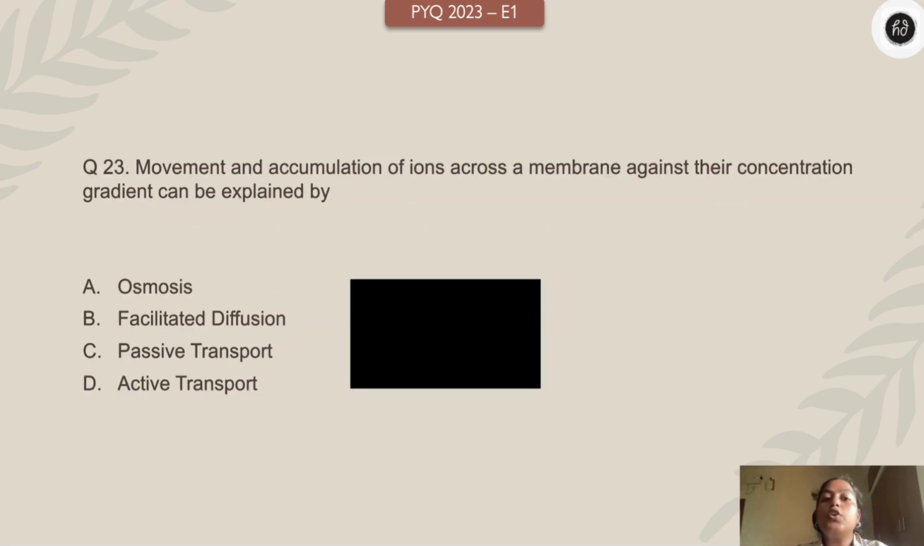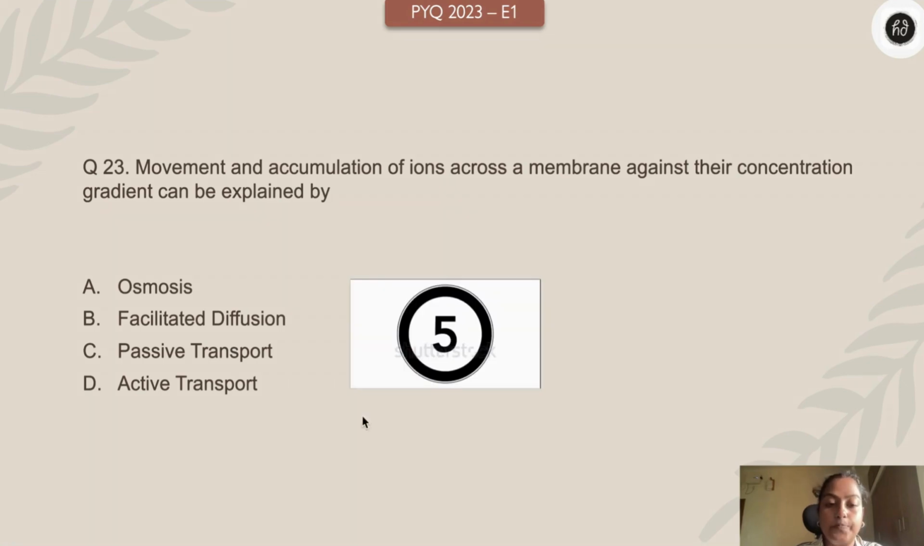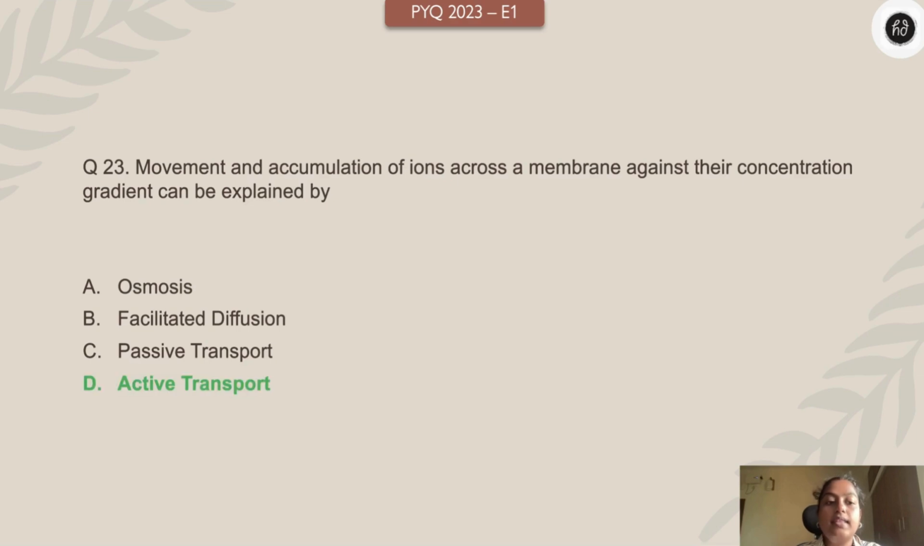Next one, movement or accumulation of ions across a membrane against their concentration gradient is called osmosis, facilitated diffusion, passive transport, active transport. Your time starts 3, 2, 1 right now. This is very simple, again, which you're learning from grade 9. And the answer is active transport.